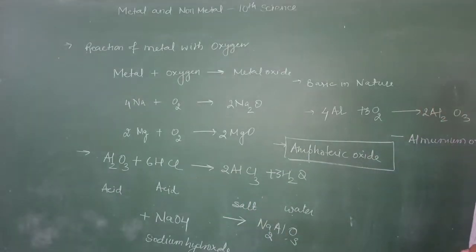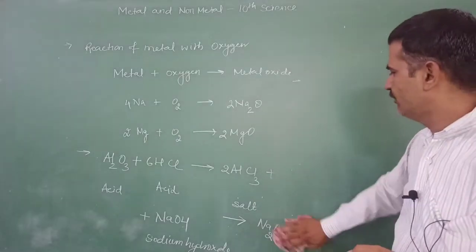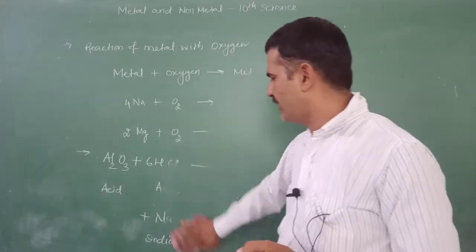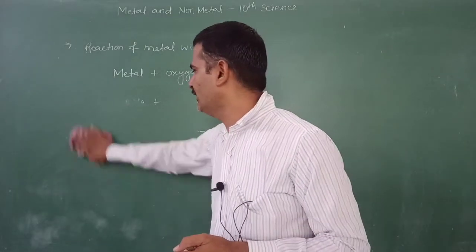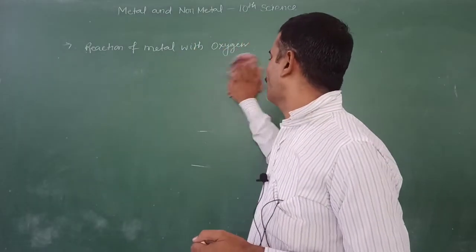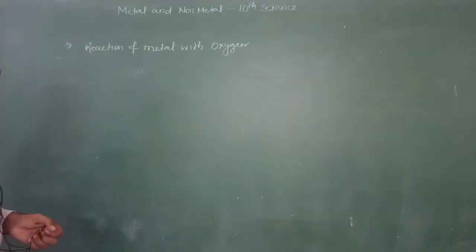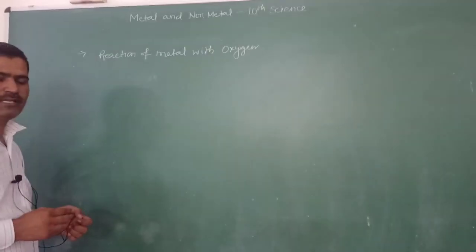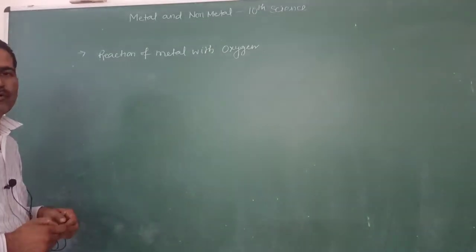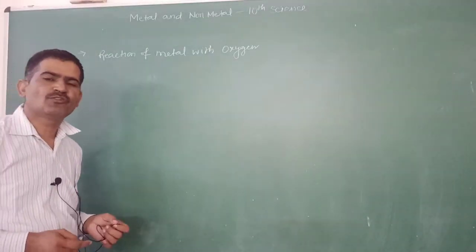Now this aluminum oxide is very less reactive, and it avoids the rusting or corrosion of the aluminum. So it is used as a protective agent or a protective layer over the surface of a metal.